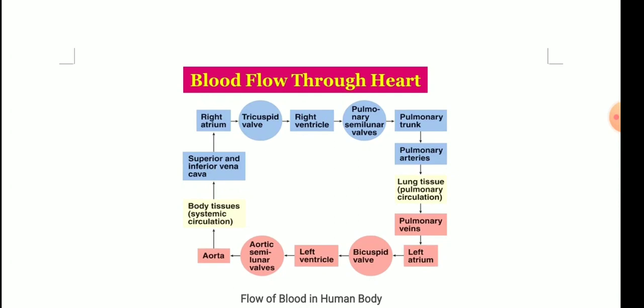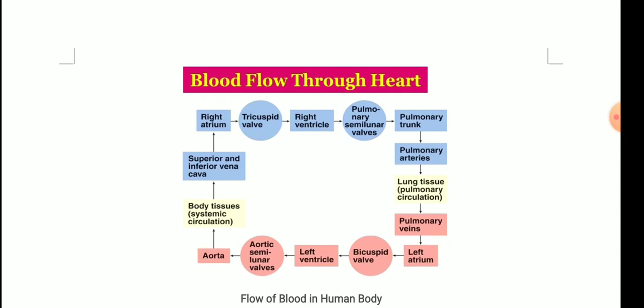They transport that blood to the pulmonary artery, and you all know the pulmonary artery will carry that deoxygenated blood to the lungs. Now from the lungs, because the blood has been purified, it will be brought back by the pulmonary veins to the left atrium. Okay, now we have come to the left atrium. This is purified blood, so now from the left atrium the blood will flow to the left ventricle. Again there is a valve, that is the bicuspid valve.